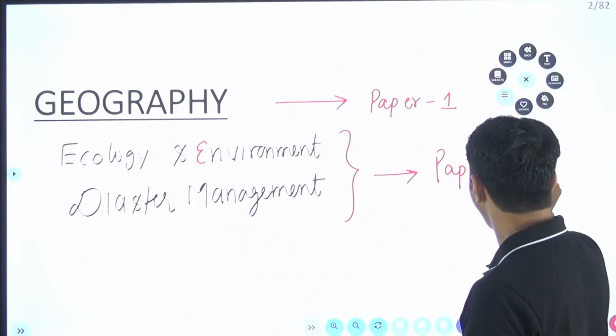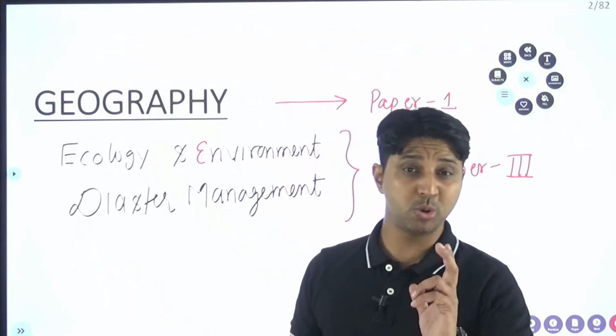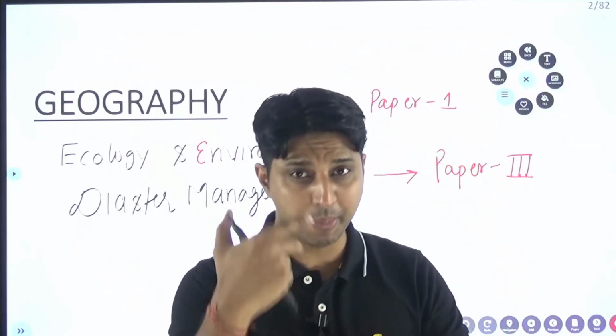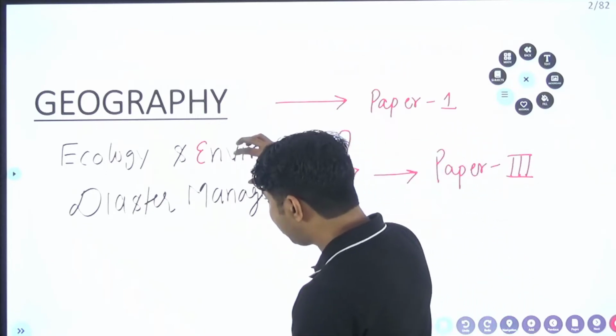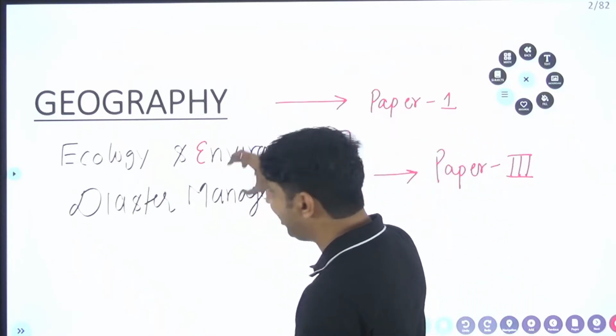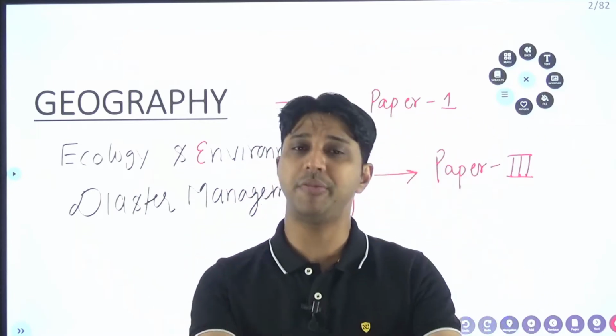So I am going to discuss some part of paper 1 and some part of paper 3. Why paper 3? Because when you study ecology and environment, you need some basics which we study in geography.